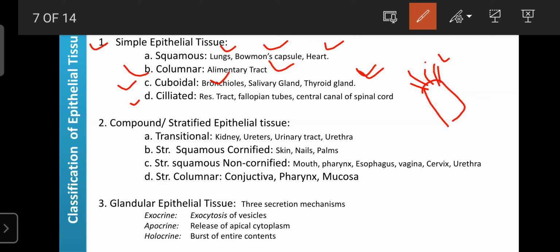Ciliated simple epithelial tissues are mainly found in the respiratory tract, fallopian tubes, and the central canal of the spinal cord. In the central canal of the spinal cord, they help in the movement of cerebrospinal fluid. In the fallopian tubes, they are helpful for the movement of the ovum or egg.